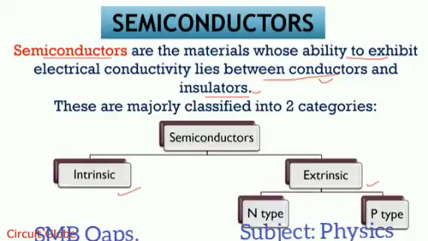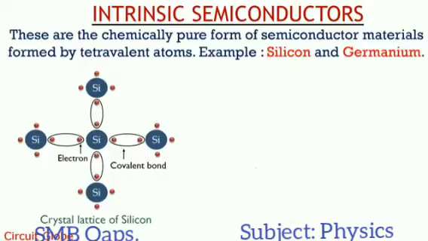So semiconductors are further divided into the extrinsic semiconductors and the intrinsic semiconductors. The extrinsic semiconductors are further divided into the n-type and p-type materials. Now we have the intrinsic semiconductors. These are the chemically pure form of the semiconductor materials, formed by tetravalent atoms like silicon and germanium. Here we are going to take the example of silicon.